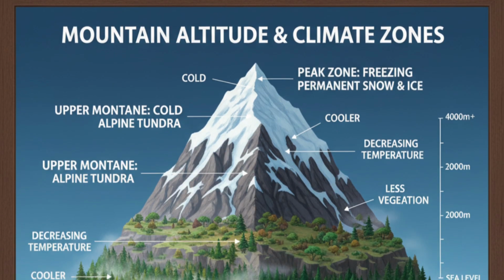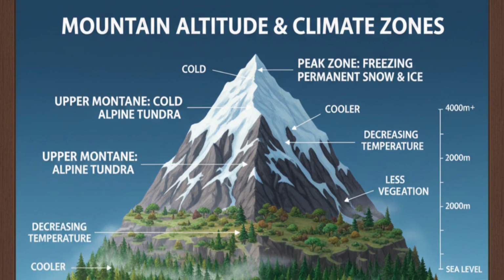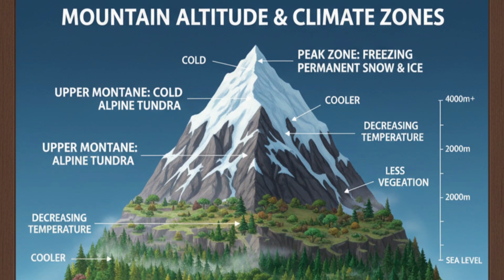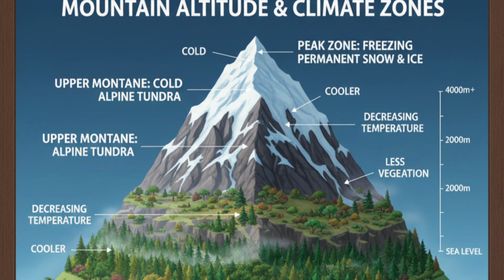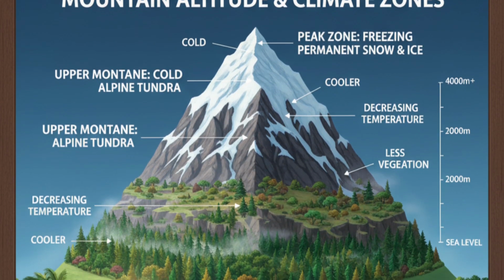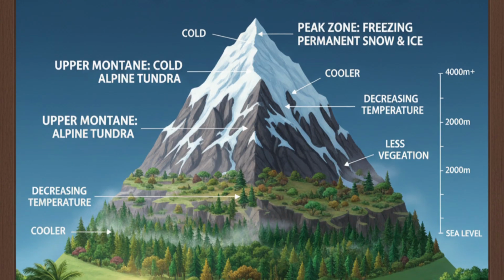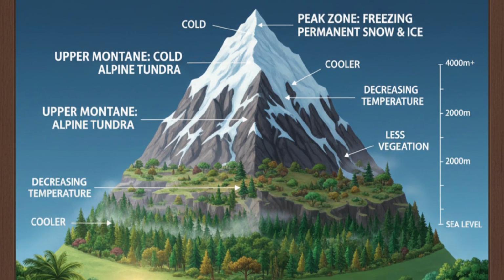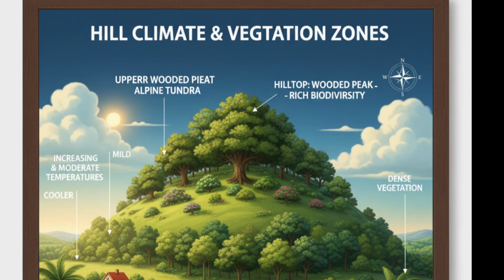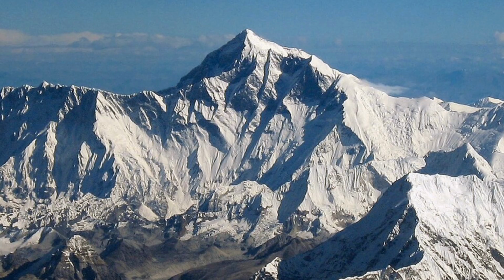Climate and vegetation. What will be the climate in hills and mountains? Mountains often have colder climates and less vegetation because of the higher altitudes. And hills usually have milder climates and more vegetation. Now, examples for hills and mountains.